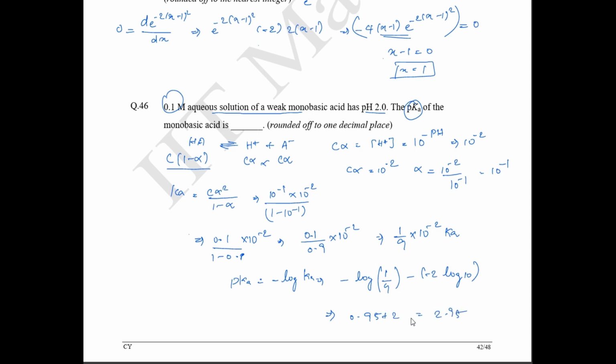So what have they asked here? They have given round off to 1 decimal place. The pKa of the acid is going to be almost around 3. Okay, this is going to be 2.95, right? So if we round off, what happens? This is going to be 3. The pKa of the monobasic acid is going to be 3, which is the correct answer. Okay, next question.